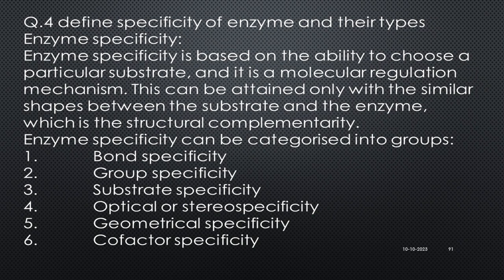This can be achieved only with a similar shape between the substrate and the enzyme.